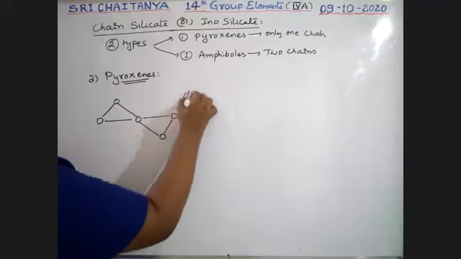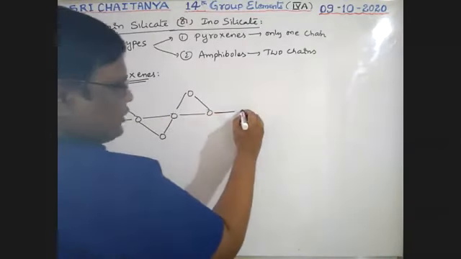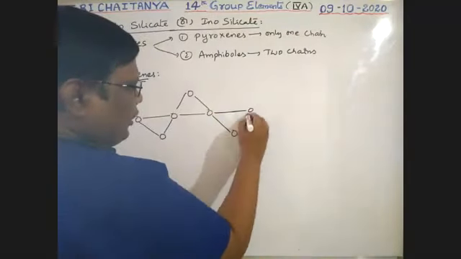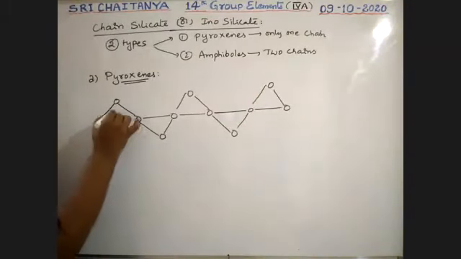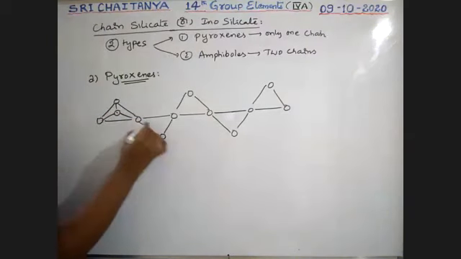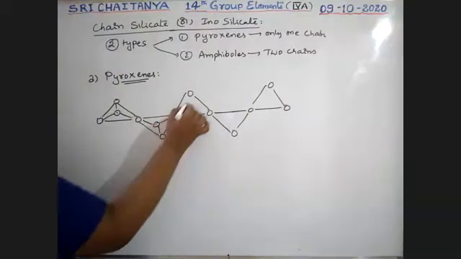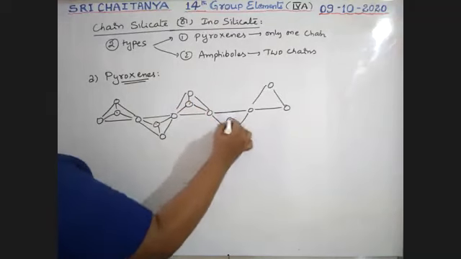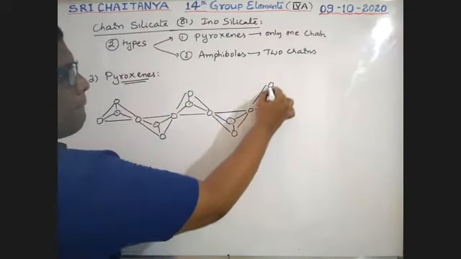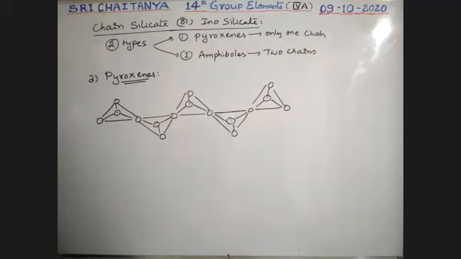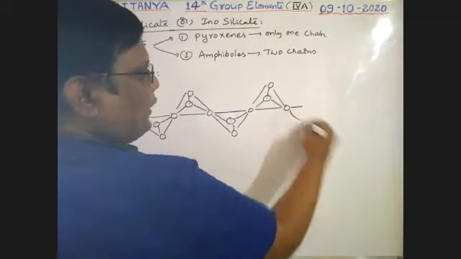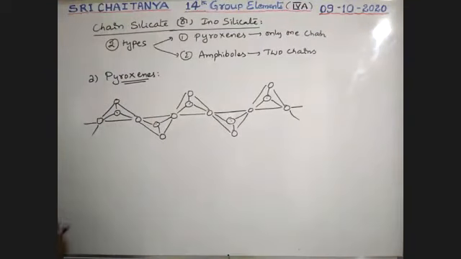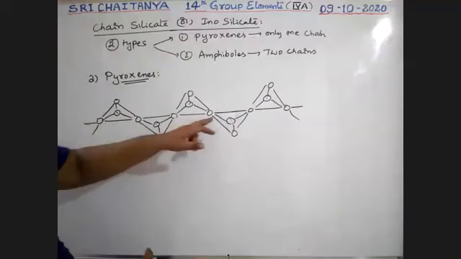Draw along with me. It is a chain continuation process, a polymeric chain, silicate polymers, right? Silicon with other oxide. So like this, it is going on, boys.